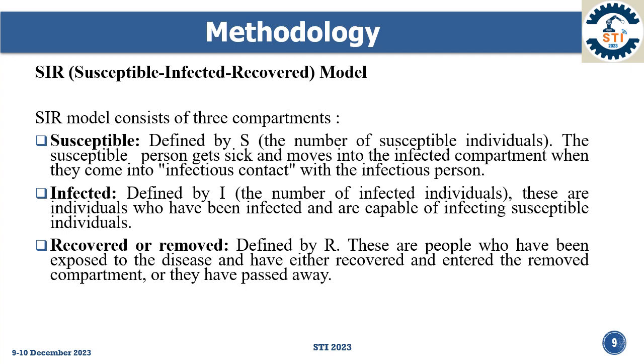The susceptible, defined by S, is the number of susceptible individuals; infected, defined by I, is the number of infected individuals; and recovered, defined by R. These are people who have been exposed to the disease and have either recovered or died.